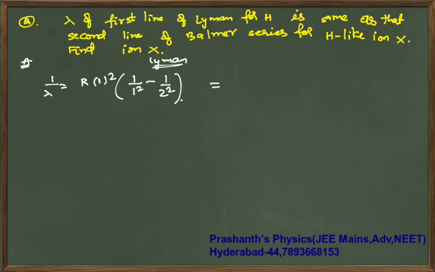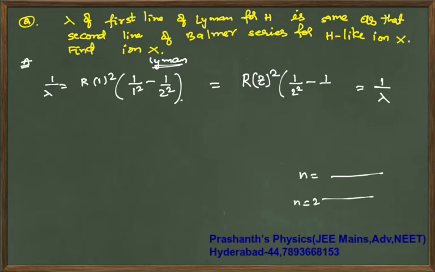Second line, 1 by lambda of the second line is R times Z square times, Balmer series means 1 by 2 square minus something. In Balmer series n equal to 2, n equal to 3, n equal to 4. So in Balmer series the first line is from 3 to 2, the second line is from 4 to 2, so it is 1 by 4 square. Okay, so these two are equal.